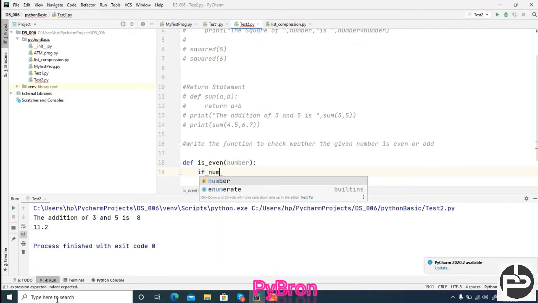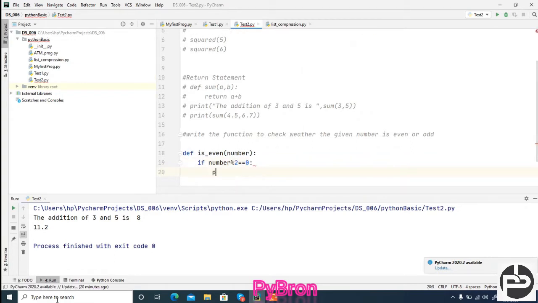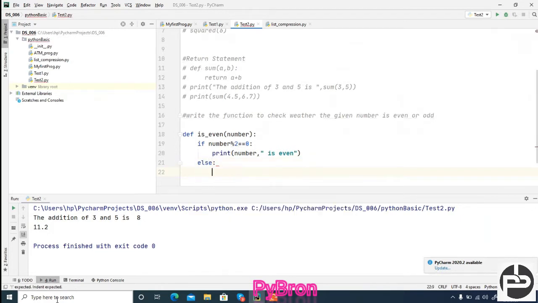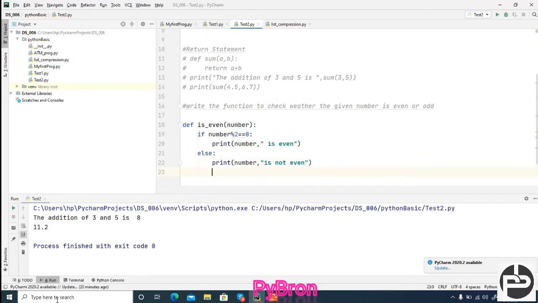If number modulus 2 equal to 0, then print number is even. Similarly I can put an else part also: else print number is not even, correct? So this is the rule.